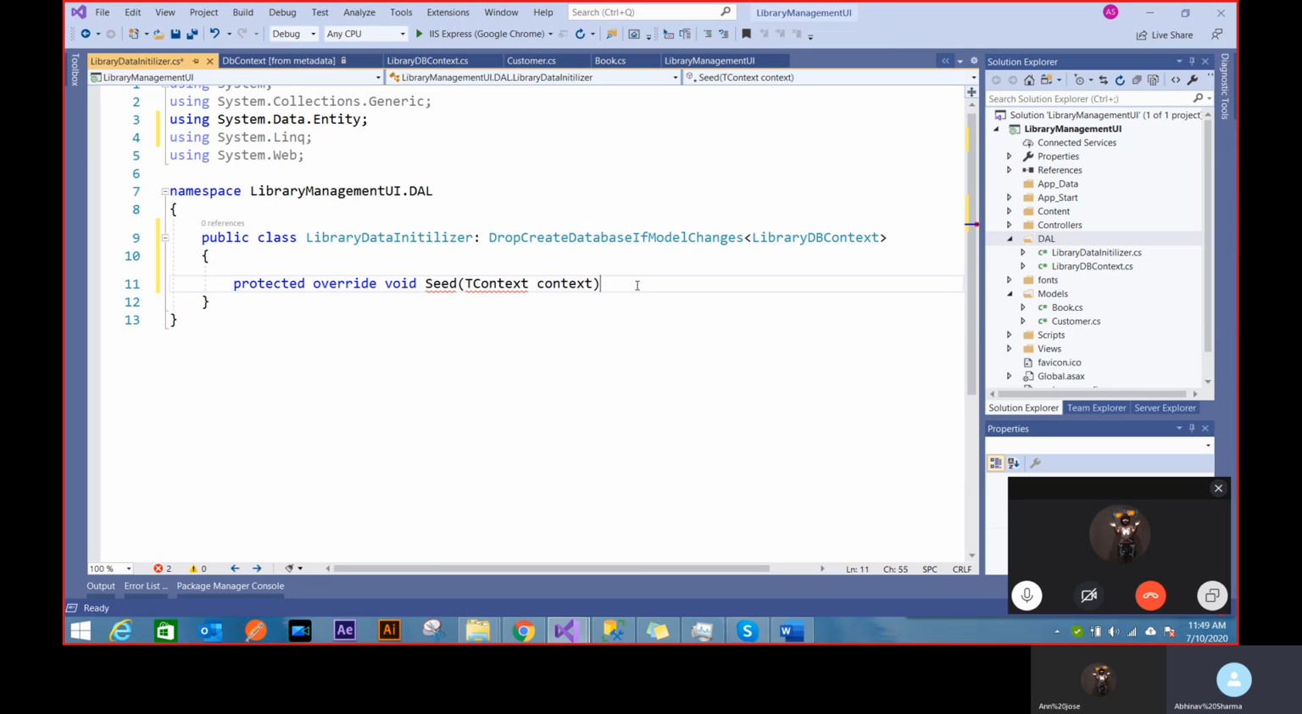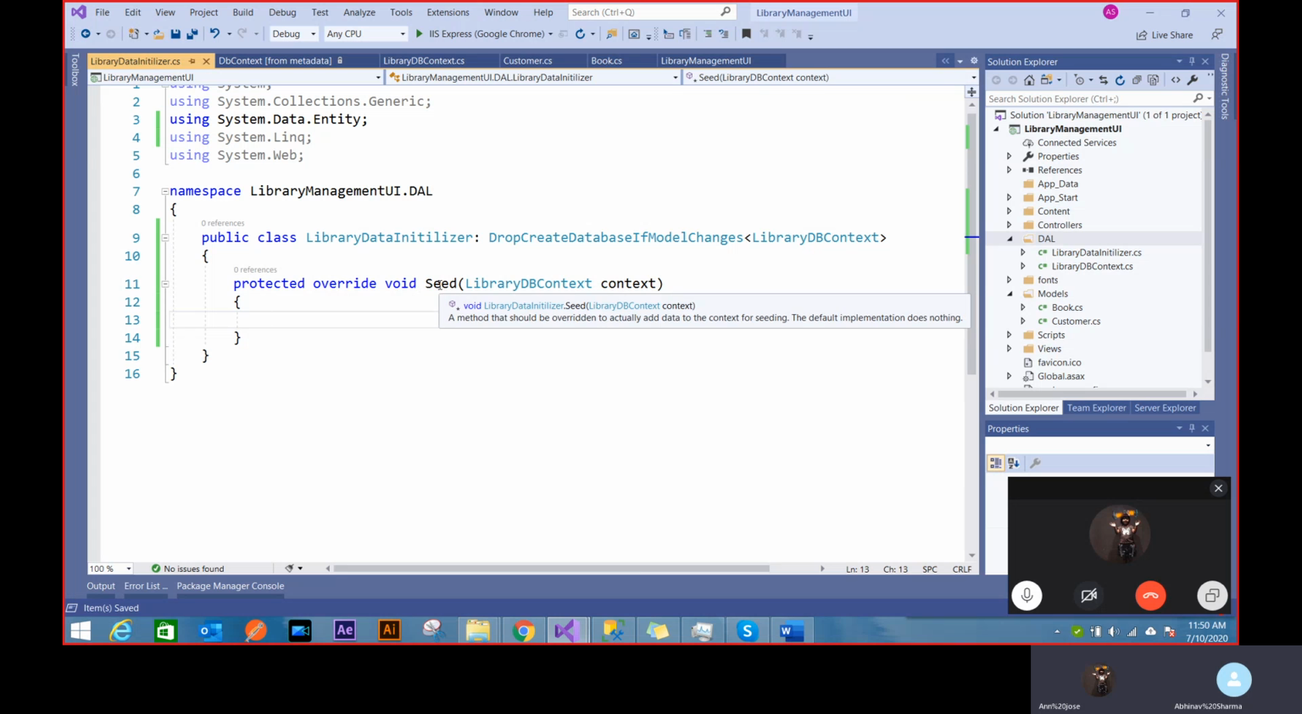And this context doesn't really work here. I have to put my library DB context. And this parameter is correct now because my library DB context is of a DB context class, and that's what the seed wants. So it won't show me any error. Now this function will have the right context initialized with me.